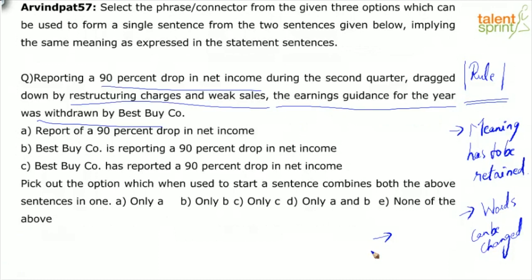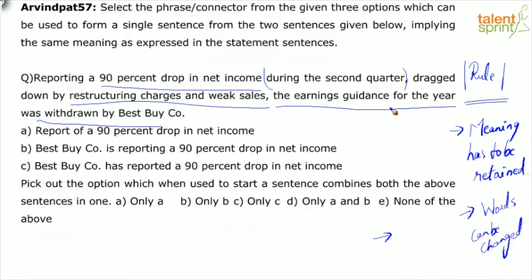Some sort of confusion does exist, but let's make the most of what we understand from the context. This is referring to the second quarter, a past event. So everything else has also happened in the past. It seems I'm leaning towards C again. Best Buy company has reported a 90% drop in net income during the second quarter, dragged down by restructuring charges and weak sales.